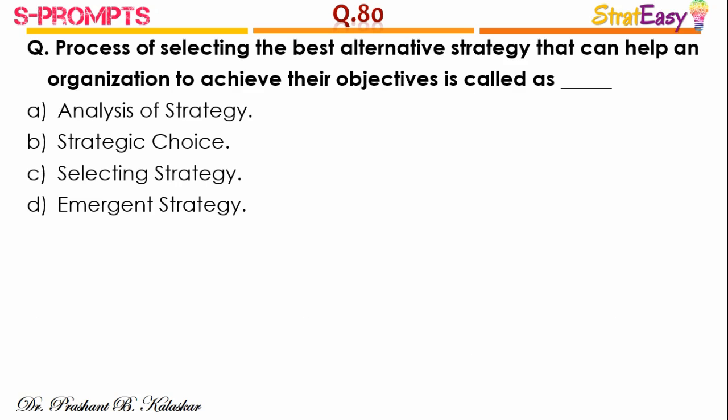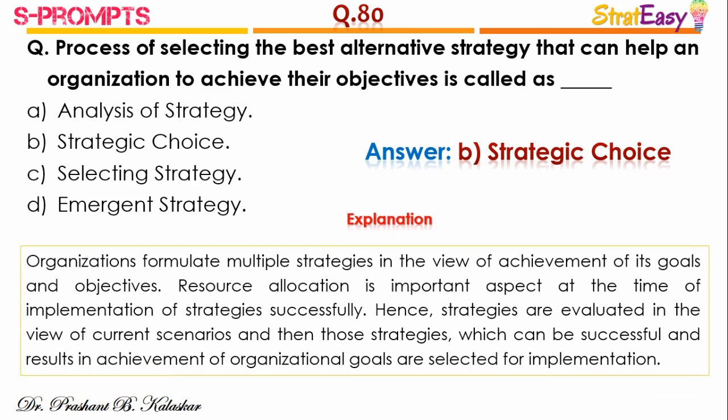Question number 80. The process of selecting the best alternative strategy that can help an organization to achieve their objective is called as, and the right answer is option B, strategic choice. Organizations formulate multiple strategies in the view of achievement of its goals and objectives. Resource allocation is important aspect at the time of implementation of strategies successfully.